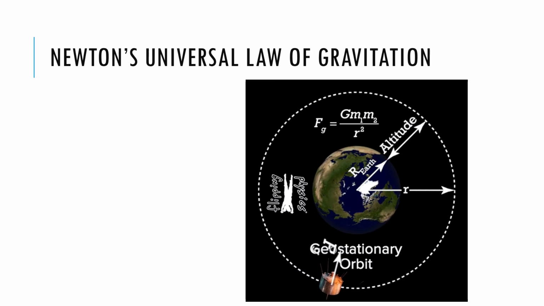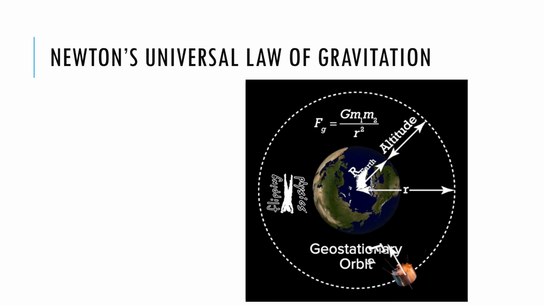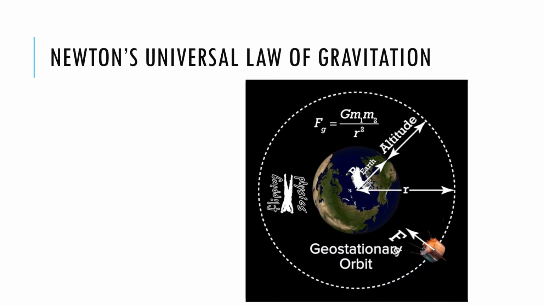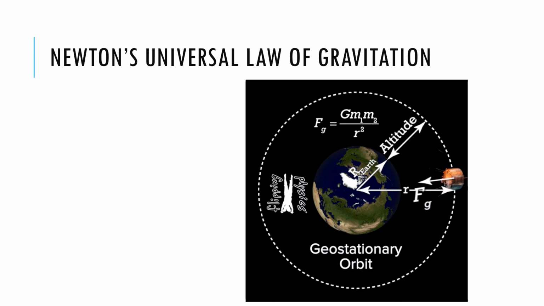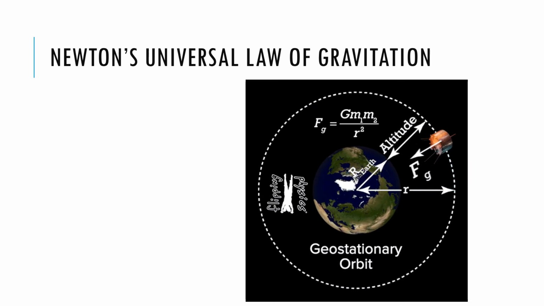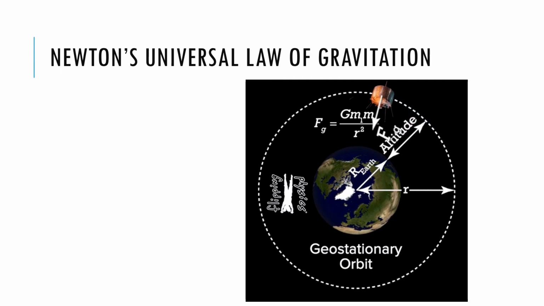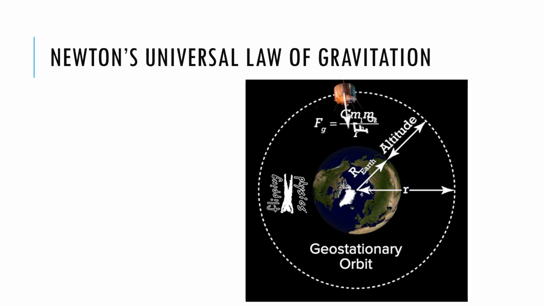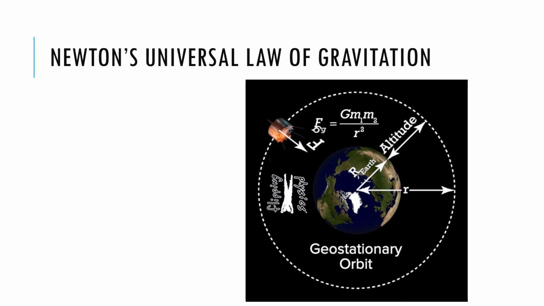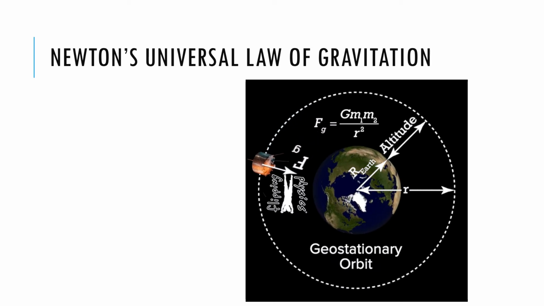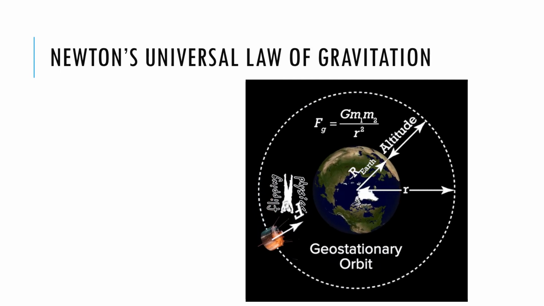Eventually, he was able to conclude that the magnitude of the force of gravity must decrease with increasing distance between the Sun and a planet, or between any two objects, in proportion to the inverse square of their separation. In other words, if a planet were twice as far from the Sun, the force would be 1/2 squared, or 1/4 as large. Put the planet 3 times farther away and the force is 1/3 squared, or 1/9 as large. Newton also concluded that the gravitational attraction between two bodies must be proportional to their masses.